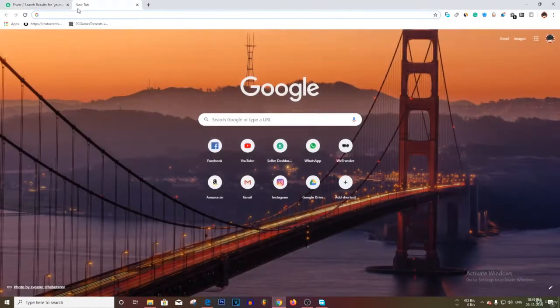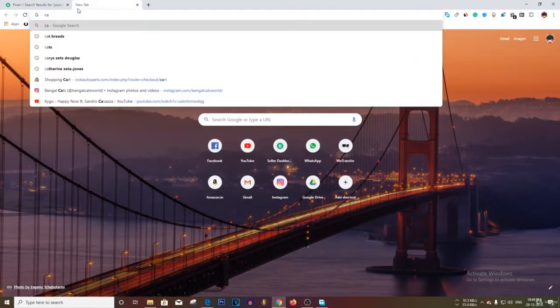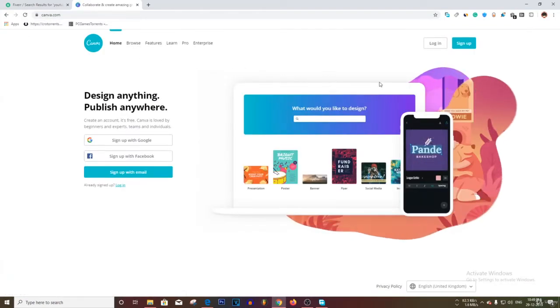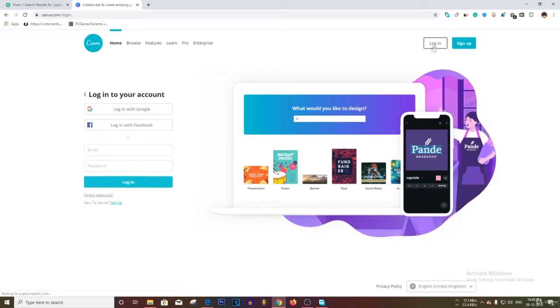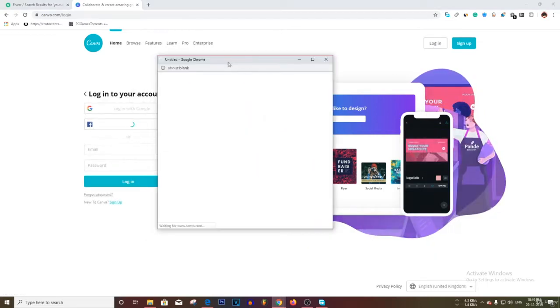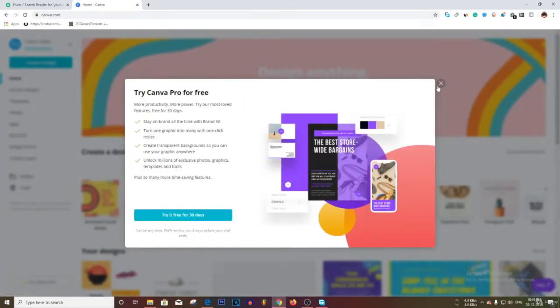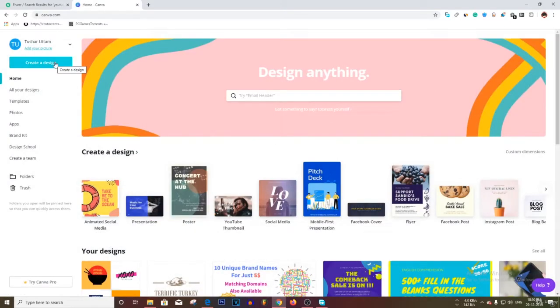That's canva.com. Let me load up canva.com. It's a very good alternative to Photoshop. Let me quickly log into it. I will log in with Facebook, and it will simply log in, and it's done. It's a really great website, a great tool to make designs and really good thumbnails. I have used this almost my entire life, always when I was not able to use Photoshop.